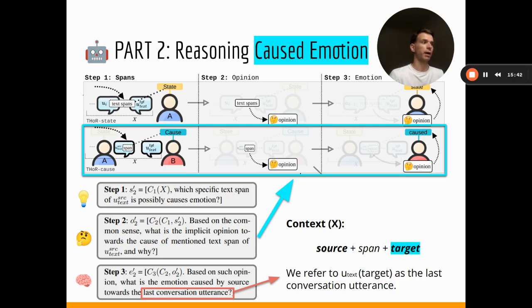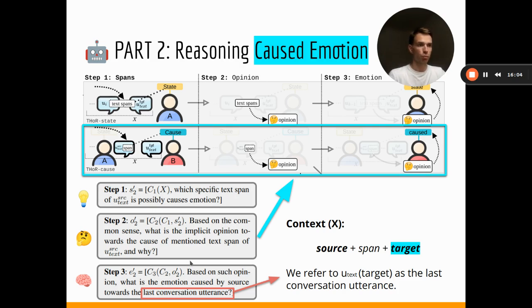Then we have a span, or gap, between the source and the target, where the target represents the final utterance of our context. The content of the related questions for steps 1, 2, and 3 remains pretty much similar, but obviously becomes adapted to the emotion causes.